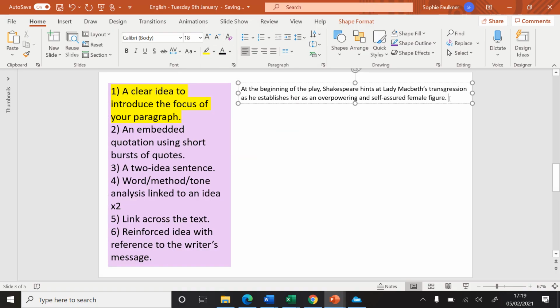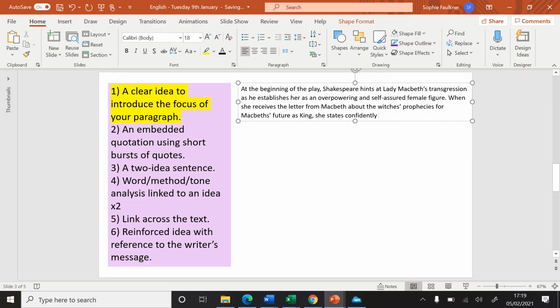Next up is my quote. So always start explaining what is happening at the time this quote is taking place. So Act 1, Scene 5, that's just after she receives the letter from Macbeth. When she receives the letter from Macbeth about the witches' prophecies for Macbeth's future as king. Very detailed, very clear. She states confidently, my tone word there, that I can refer back to in my analysis.